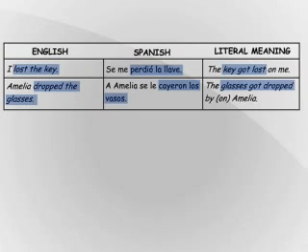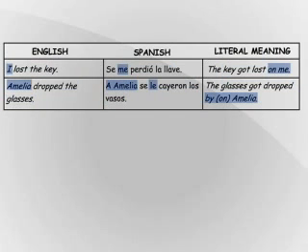Note that in Spanish, the thing that you lose, break, drop, forget, and so on is the subject of the verb. The person who loses, breaks, drops, forgets, and so on becomes an indirect object. To complete the Spanish sentence, a se is added before the indirect object pronoun. Note there is no English equivalent for this word.